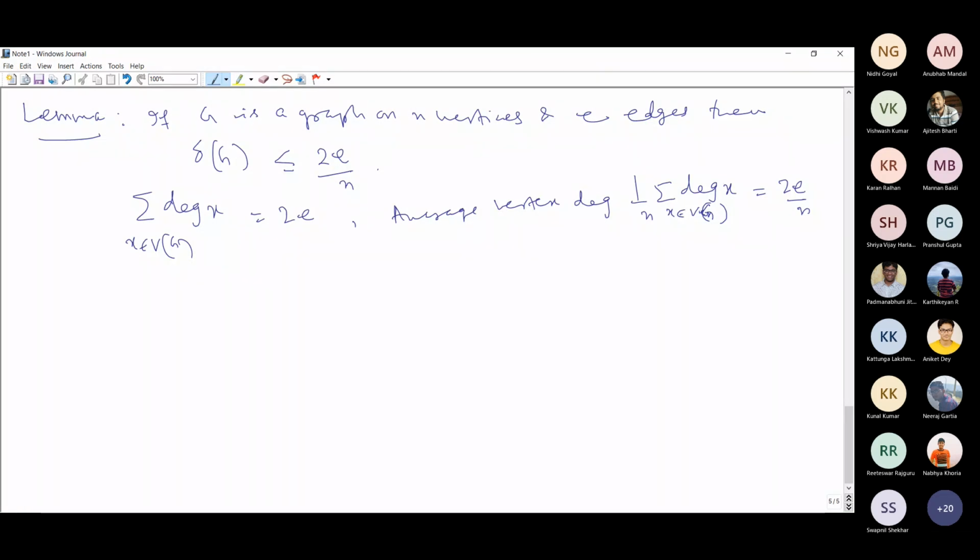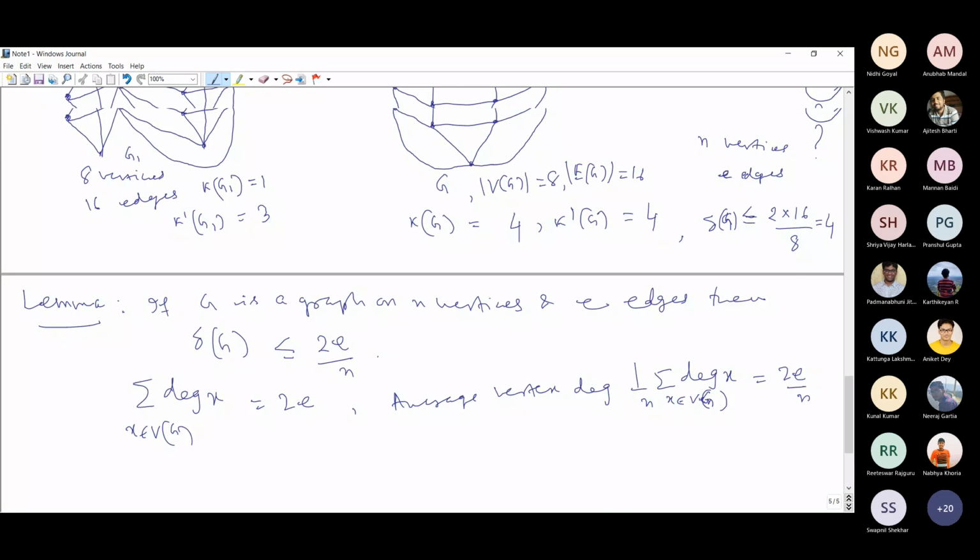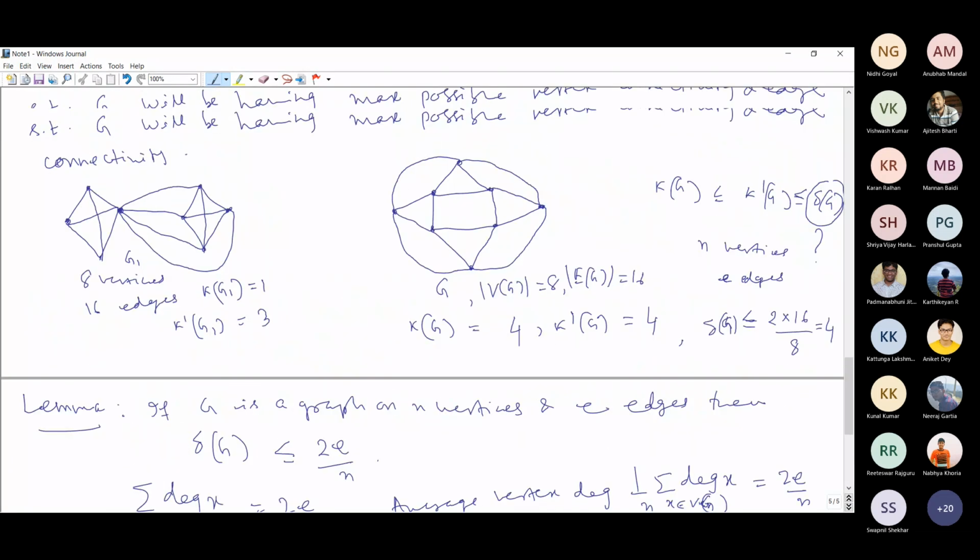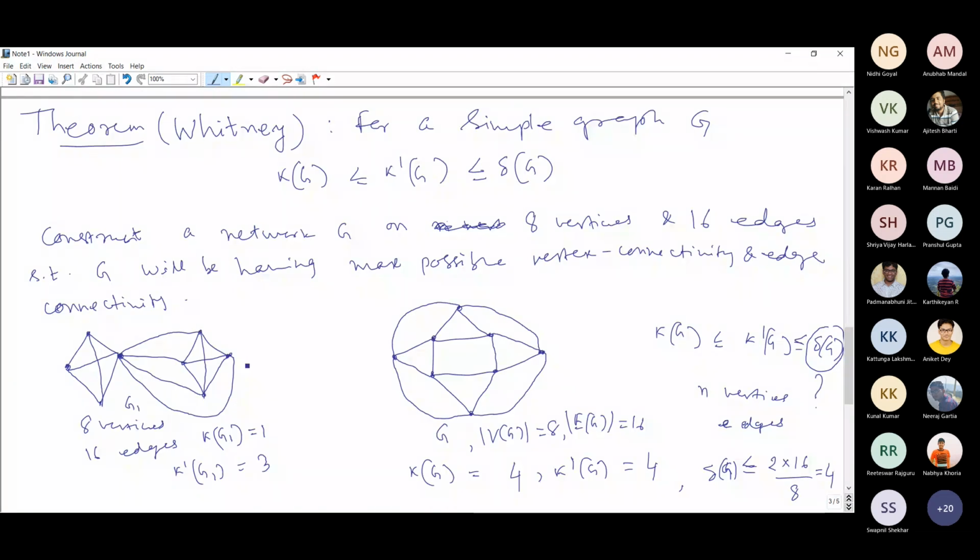Well, just one thing I'll tell you: you will have the best possible network if equality holds in this Whitney's theorem. I mean, vertex connectivity will be equal to edge connectivity, equal to the minimum degree. That is your best possible network.